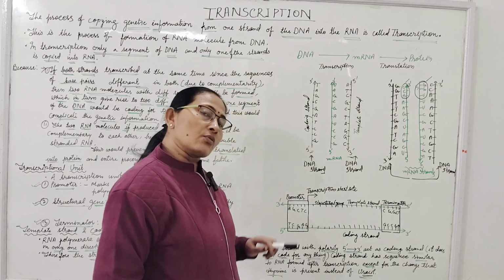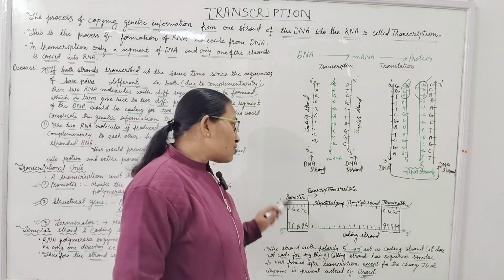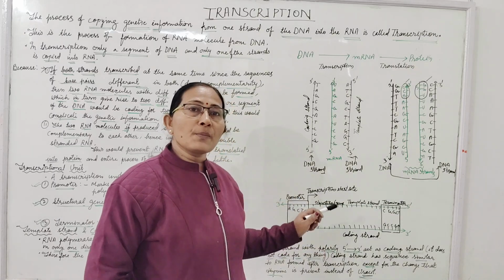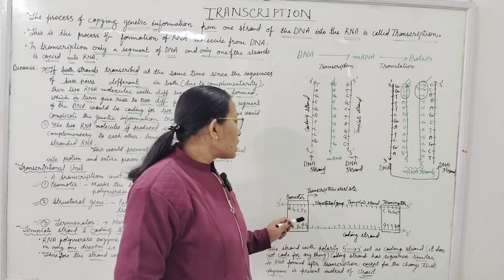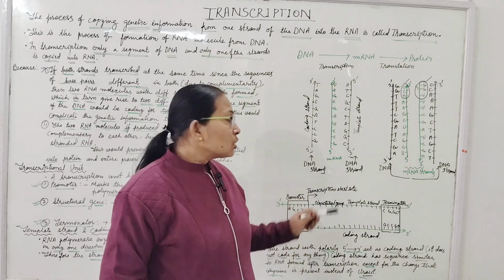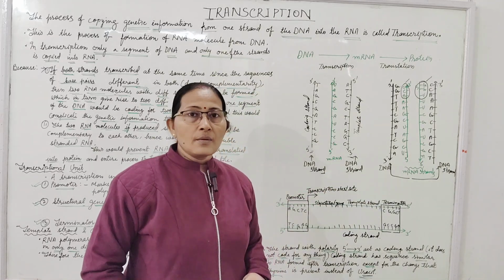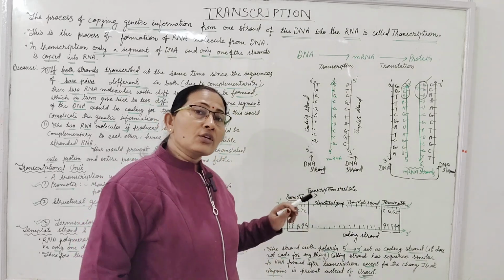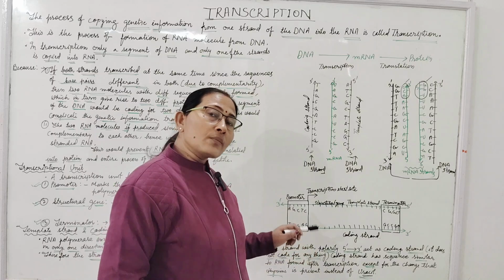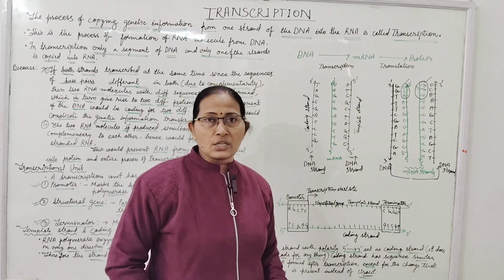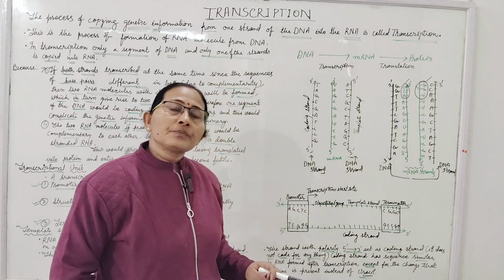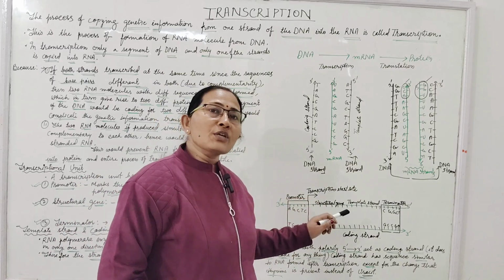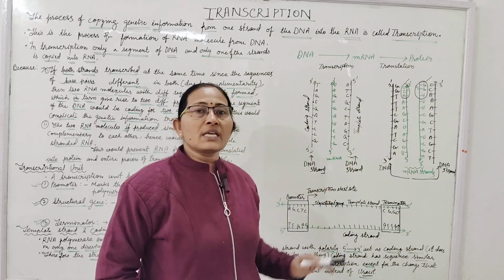So at the 3' end where the promoter is present, transcription will start from here, and reading of the template strand will start from the promoter side towards the 5' end. The other strand will be the coding strand, and the polarity of the coding strand is 5' to 3' direction. According to the polarity and movement of the RNA polymerase from 3' to 5' direction,